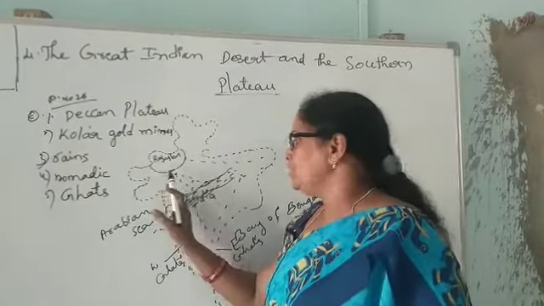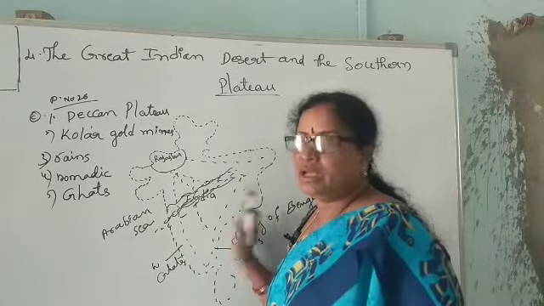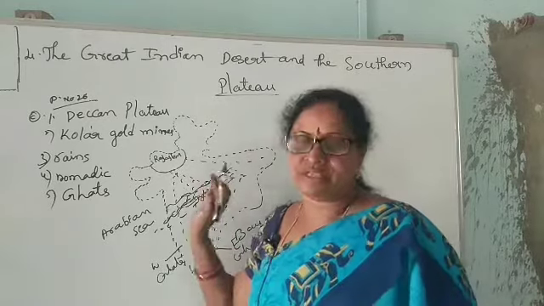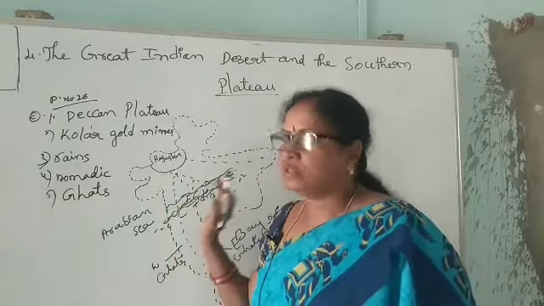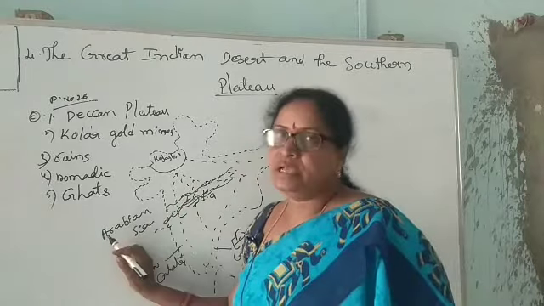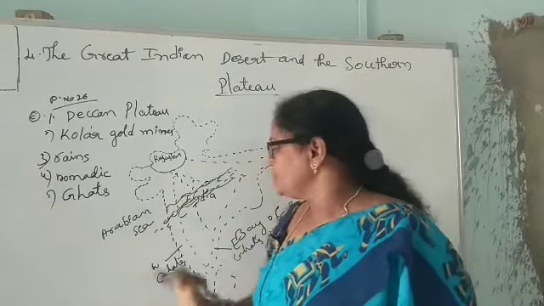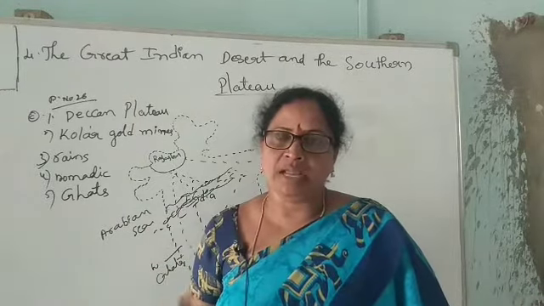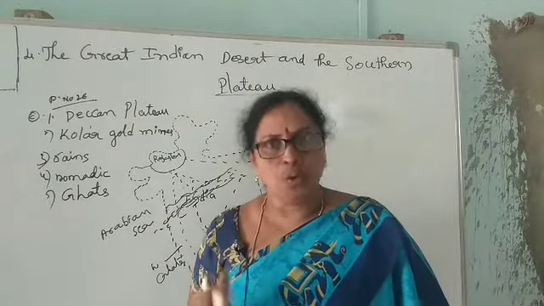So many rivers are joining the Bay of Bengal. The only two rivers flowing from this southern plateau, Narmada and Tapi, join the Arabian Sea. And the southern plateau is very rich in minerals like mica, iron, coal, gold.